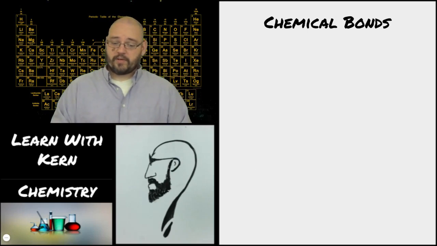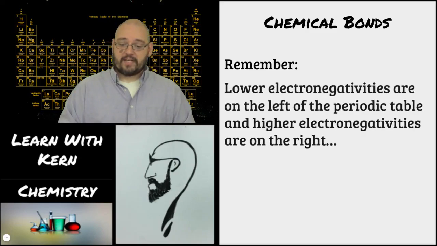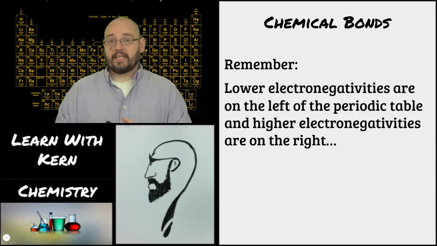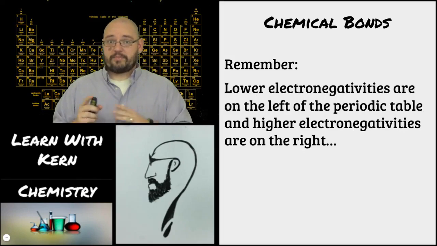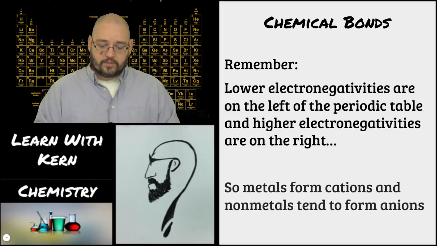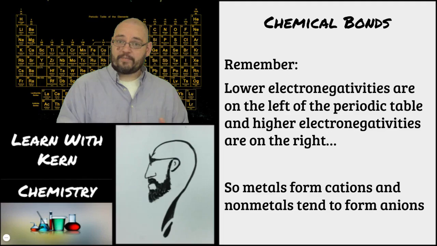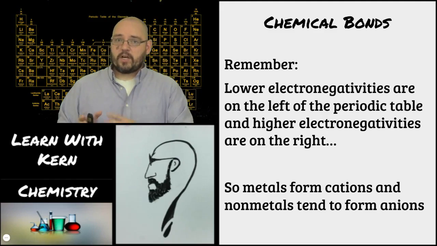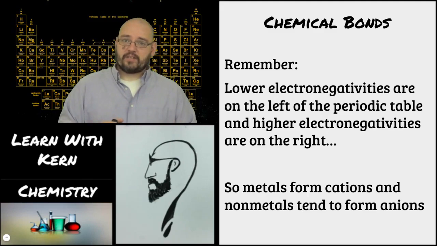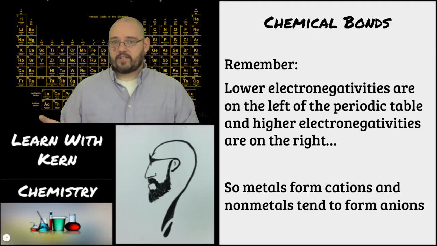So if you look at the periodic table, you will notice that lower electronegativities are on the left side of the periodic table, and the higher electronegativities are on the right side of the periodic table. Electronegativity increases from left to right across the periodic table. So metals, which are all on the left, form cations, and nonmetals, which are all on the right, tend to form anions. Now, I said tend to form because some nonmetals will form cations sometimes and anions other times.